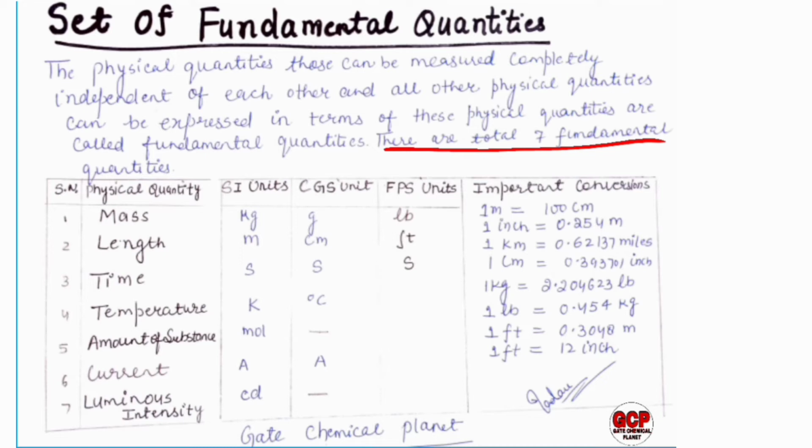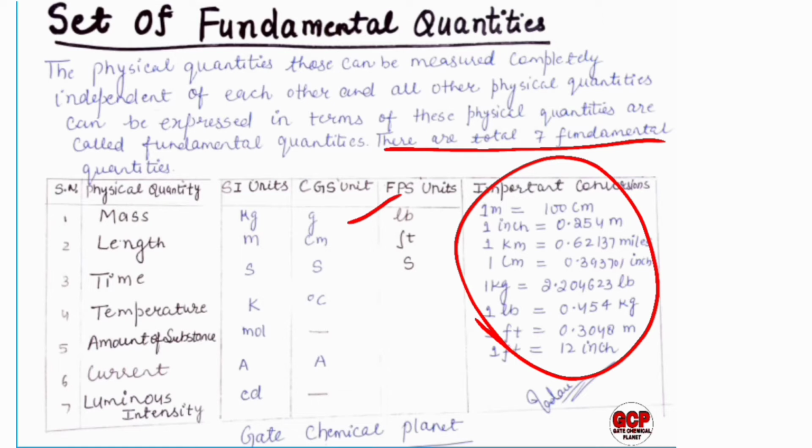So here the mass is in grams in CGS, in SI unit it is in kilograms, and the FPS unit for mass is LB. I have given all the conversions here. You can remember all the important conversions useful for solving the numericals. You can learn all these conversions from here.